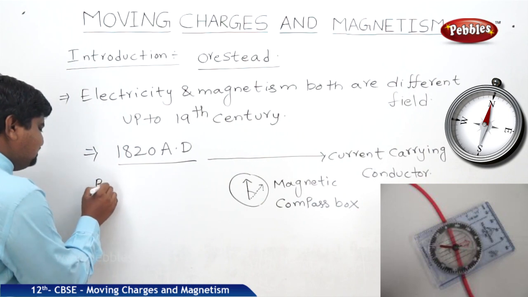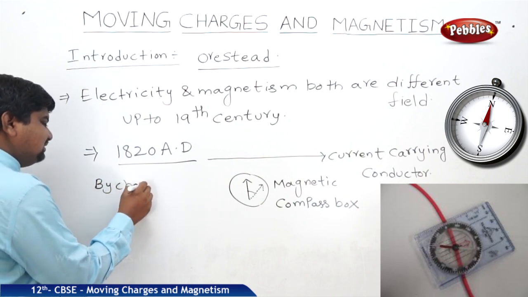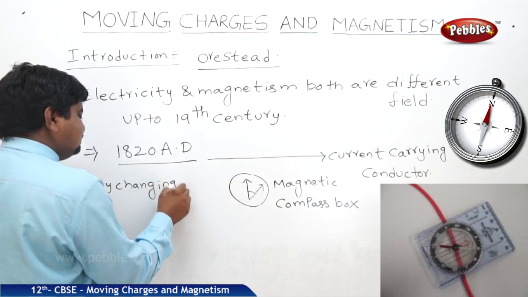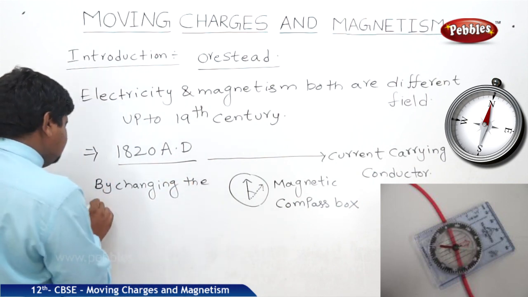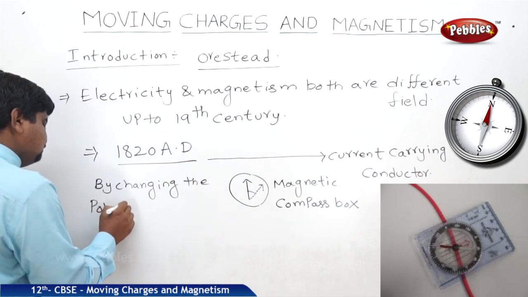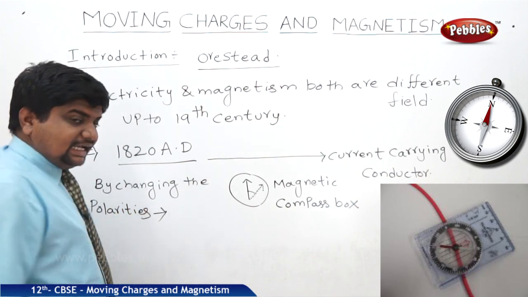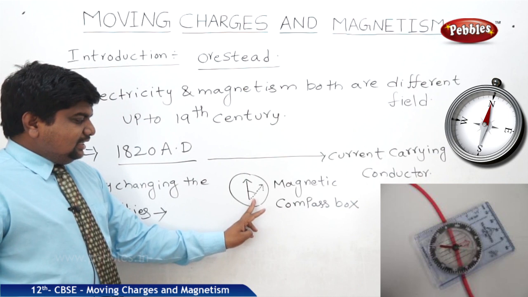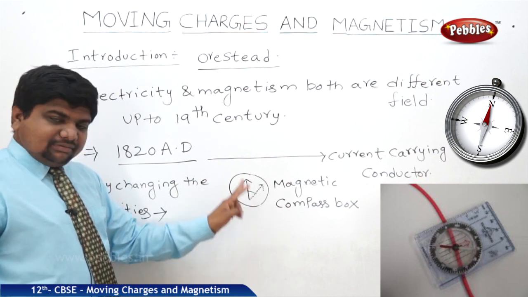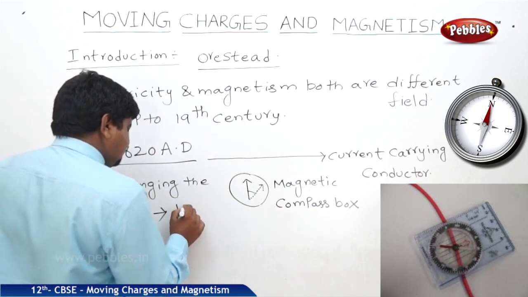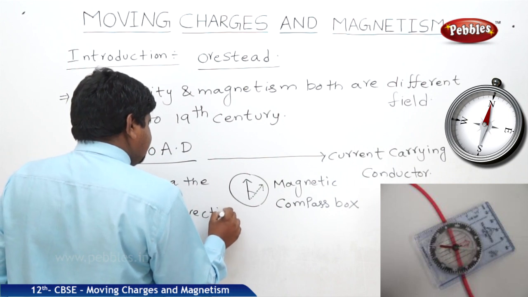And by changing the polarities of the charges, the direction of the magnet's deflection in the magnetic compass box also changed. The direction of deflection was changed.